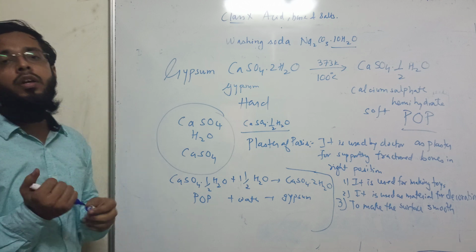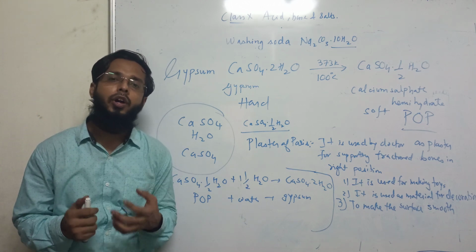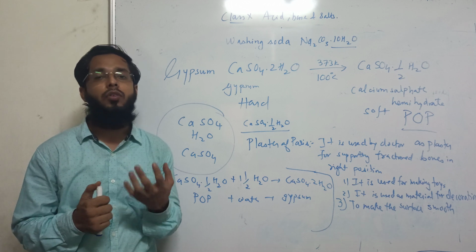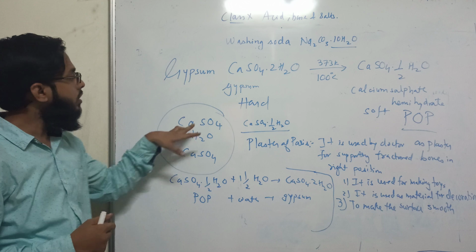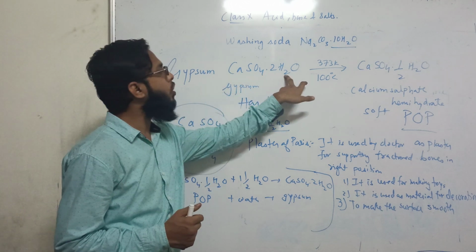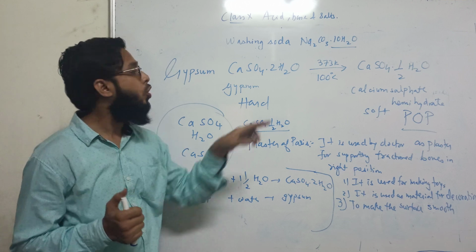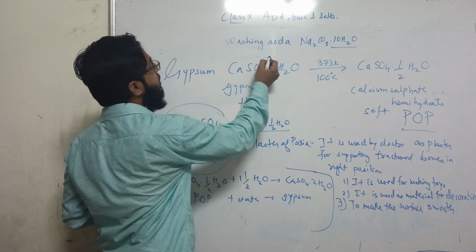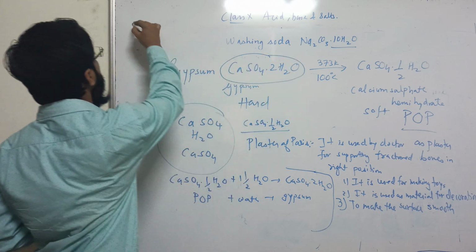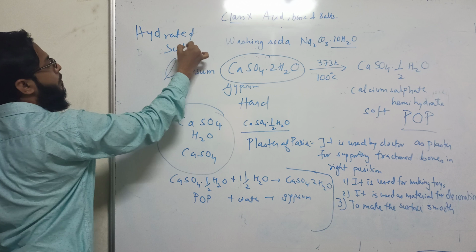So what did we learn? We have learned that water of crystallization is the fixed number of water molecules present in the formation of a crystal. Any salt where you see a dot H2O, such a salt is known as a hydrated salt.